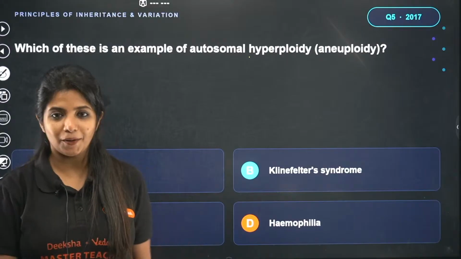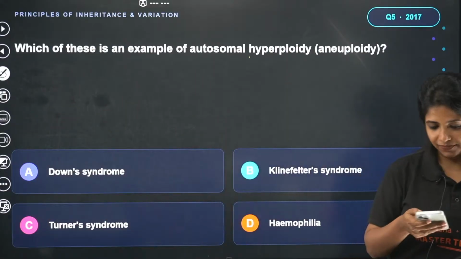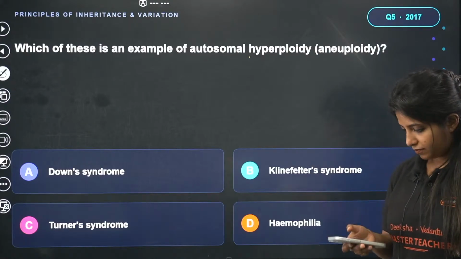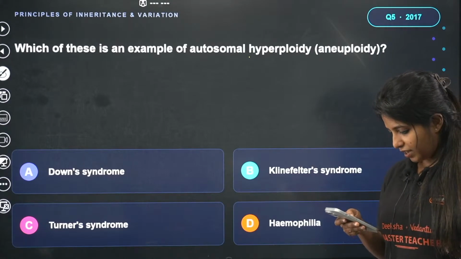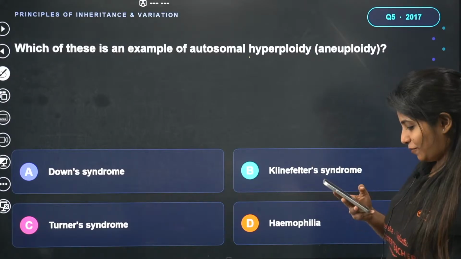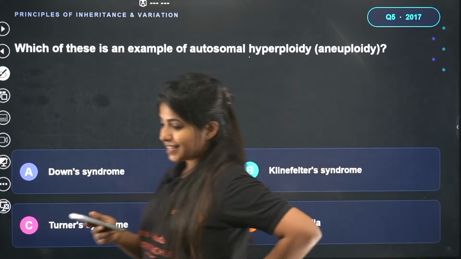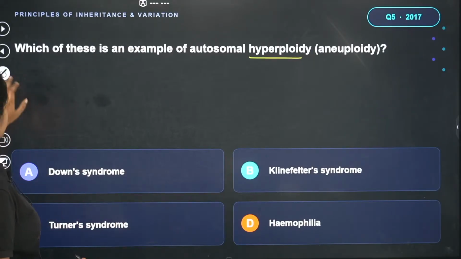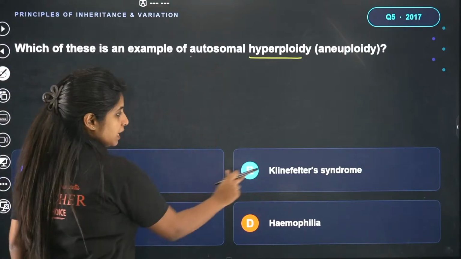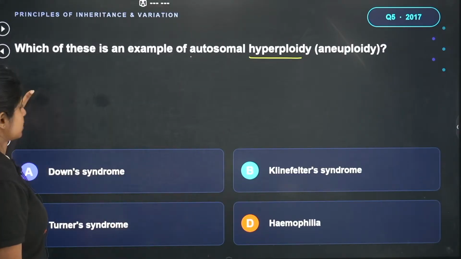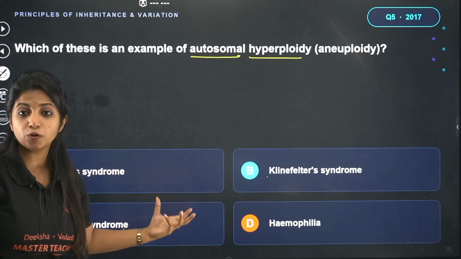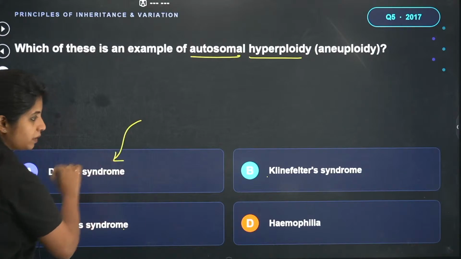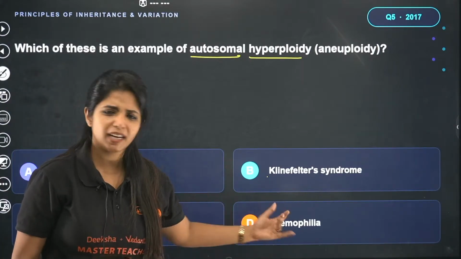Pavan says A is the answer. Okay. What about others? Because B and C are allosomal. Perfect. Sania also says A is the answer. Listen, it is going to be A. Why A? Autosomal is being mentioned over here. That means it is going to affect the autosome. Klinefelter's as well as Turner syndrome are allosomal. They affect the sex chromosome, not the autosomes. So this is the only autosomal disorder that we have. Hemophilia is also a sex-linked disorder.